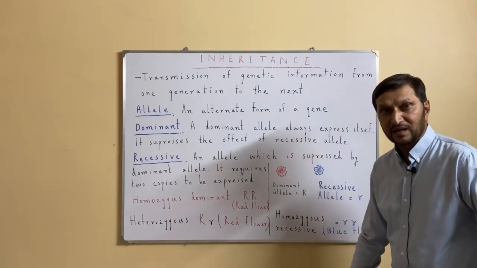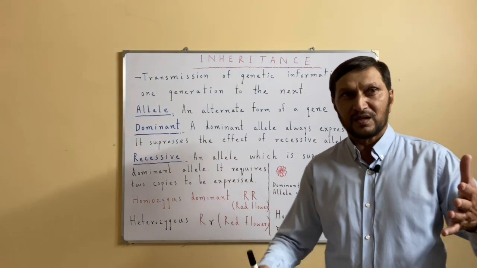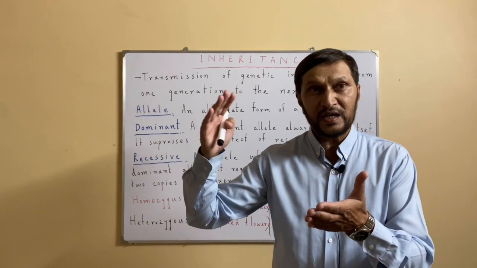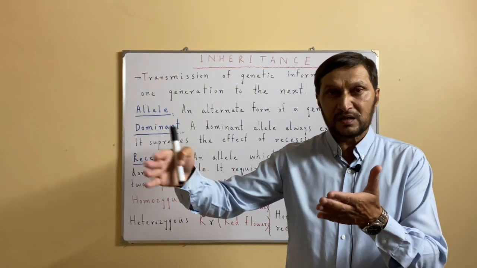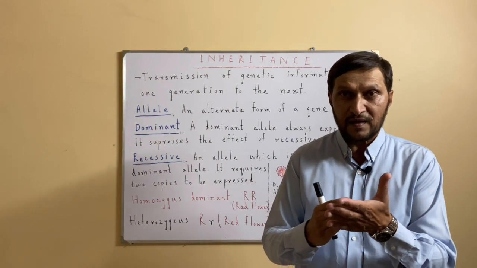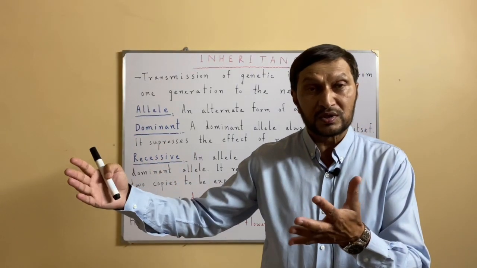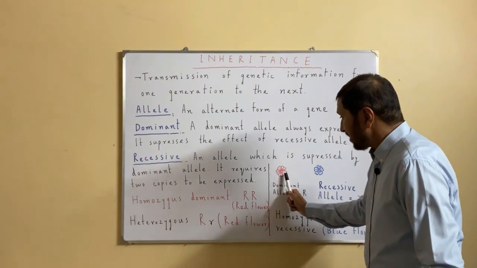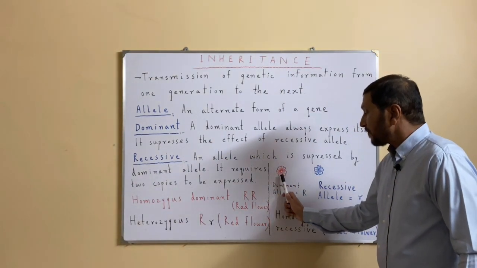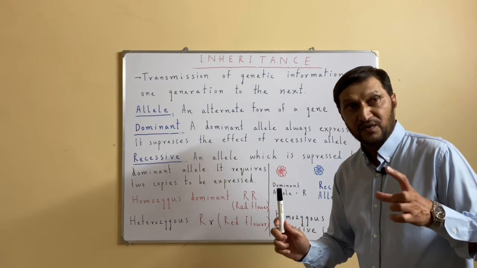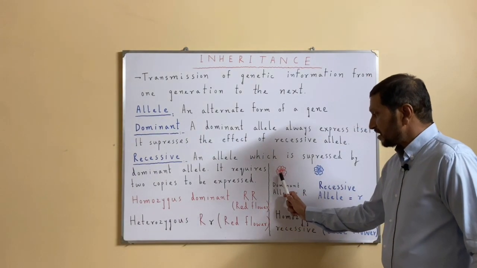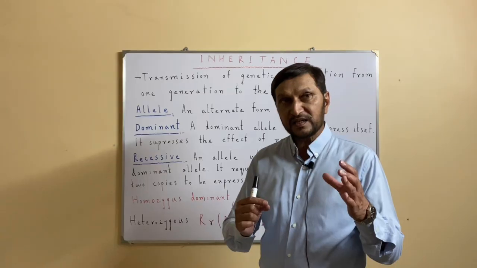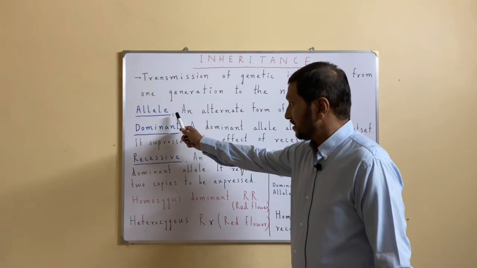We observe this in different species. For example, in rose, one rose can be red, the other can be yellow, the other can be white, the other can be dark brown or black, pink rose, etc. So all these are the different alleles of the same gene. Similarly here, one gene has different forms. Maybe in this case there is one red flower and the other is the blue flower. So these alternate forms of the gene are called alleles.